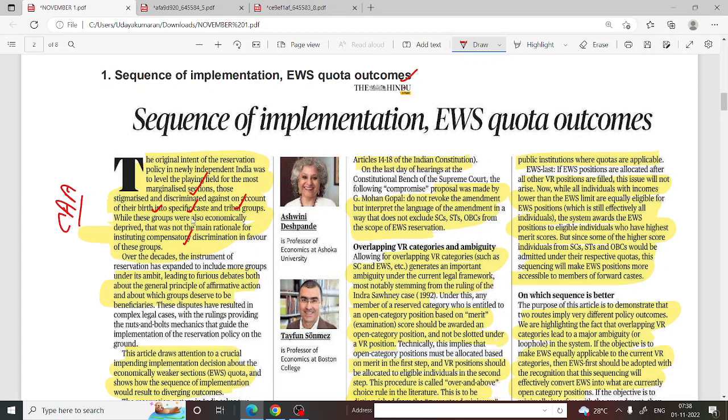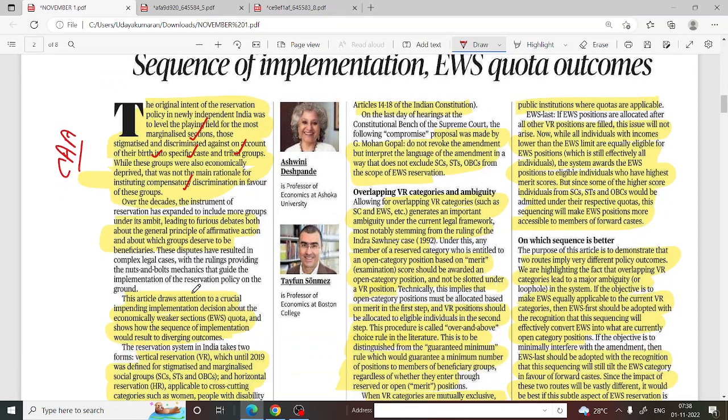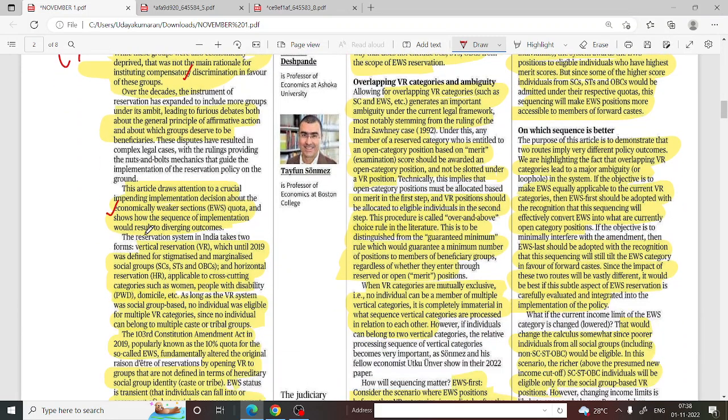Over the decades, we got more and more castes included in this reservation policy, and this leads to a great confusion, right? After 2014, the new government introduced a new quota known as EWS by amending the constitution. So, in India, there are two types of reservations. One is known as vertical reservation, and another one is known as horizontal reservation.